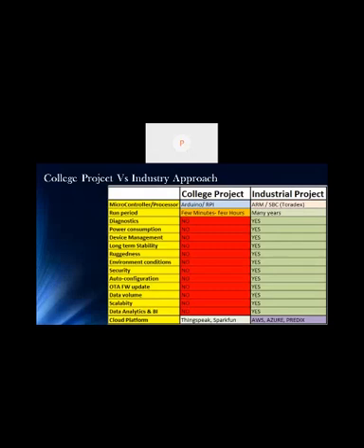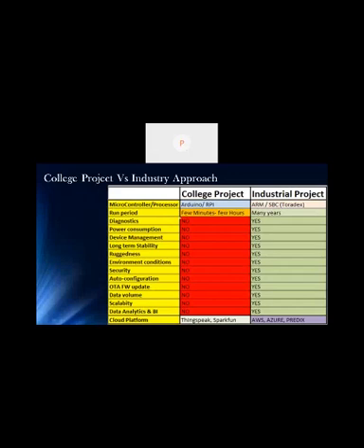And if we talk about the difference between the college projects that you do and the industrial approach, generally in college projects you use Arduino or RPI, while in industrial products we use ARM or an SBC, single board computer, such as Toradex or some other kind of SBC.